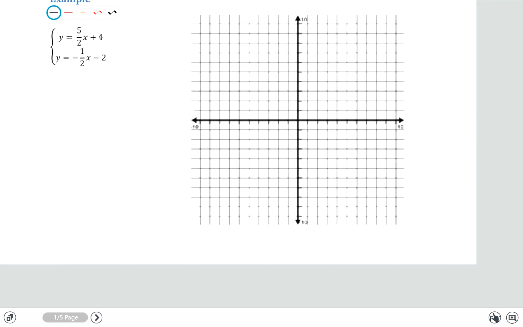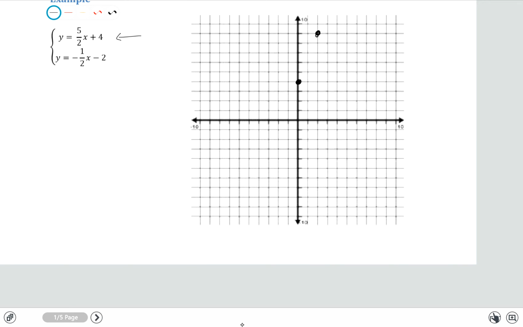So this first equation of y equals 5/2 x plus 4, to graph this, I'm going to start at the y-intercept of 4. Y-intercept of 4 is right here, so I'm going to put a point here. Okay. And then from that point, I'm going to use my slope of 5/2. So that's up 1, 2, 3, 4, 5, and over 2 to get my other point.